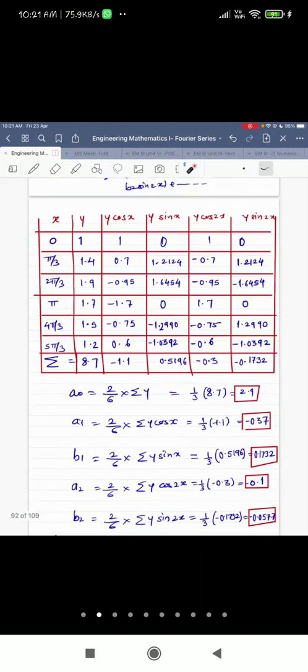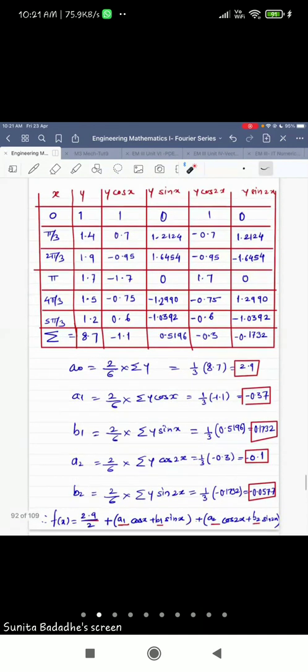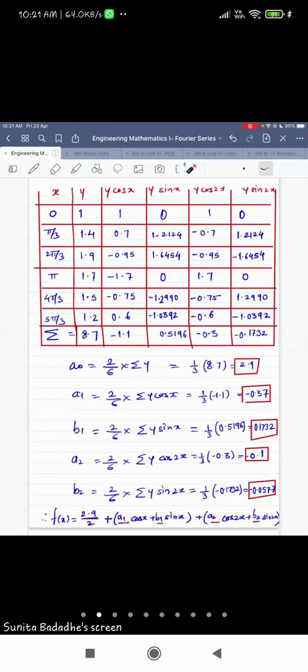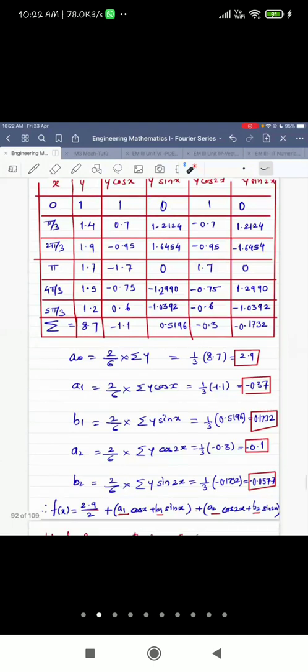Any doubt in this? Is there any doubt? Sarthak has raised the hand, I think. Sarthak, do you want to ask me any doubt? Sarthak? Okay, by mistake. Okay, so I'll move ahead.